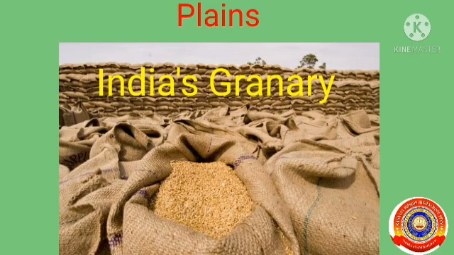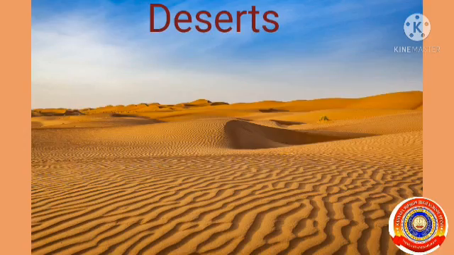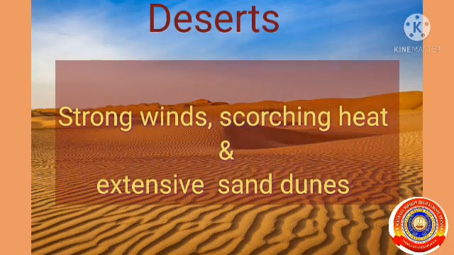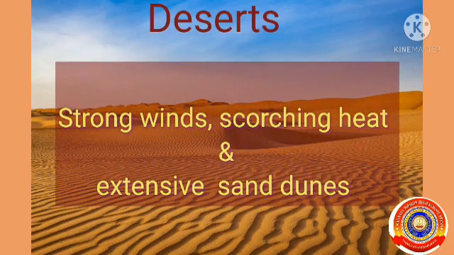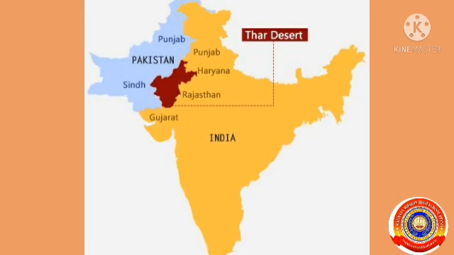Have you seen deserts? Strong winds, scorching heat and extensive sand dunes are the characteristic features of deserts in India. A major part of the state of Rajasthan, situated to the northwest of India, is a desert. This region, known as the Thar Desert, is sparsely inhabited and the least cultivated due to the scarcity of rain.